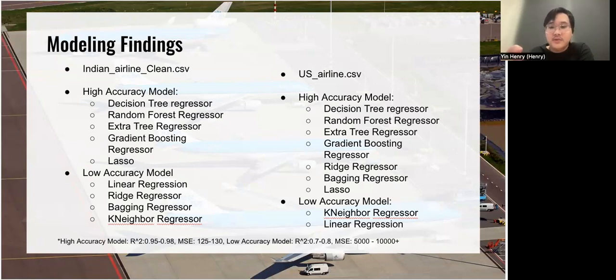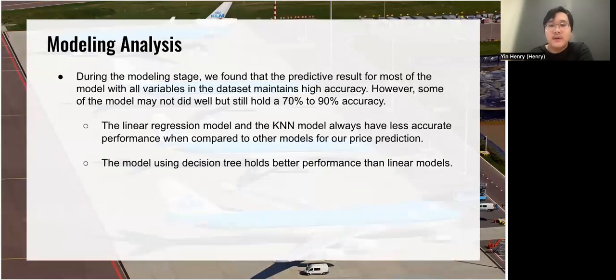The metrics we used to evaluate accuracy are based on two values: the first one is MSE and the second one is R-squared, which were taught in our class. Here is the modeling analysis, which is basically what I just said on the previous slide, so we'll just skip this slide.